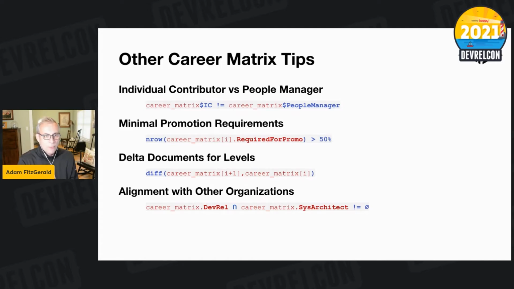Another thing you should think about is minimal promotion requirements. There's a lot of rows in that career matrix. How many of them should you be successful at before you're eligible for promotion? Well, it had better be at least half of them, right? And that's some judgment value for this. Depending on your organization, you may have different criteria.